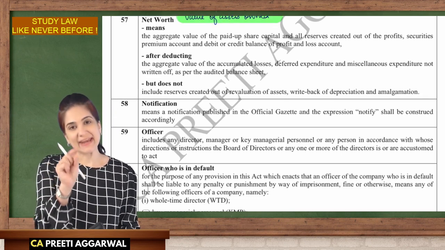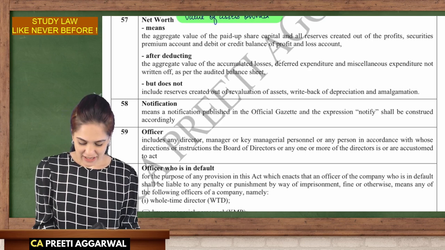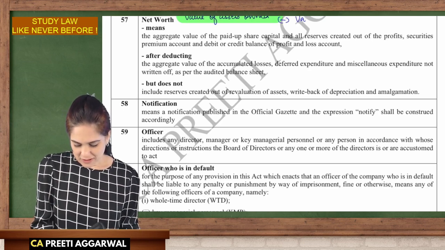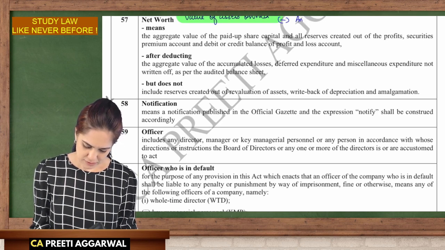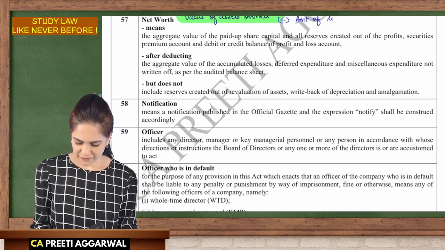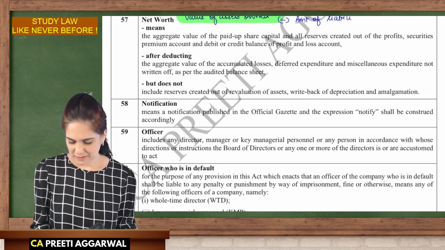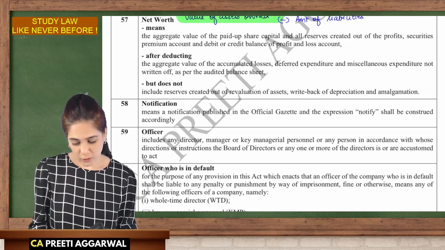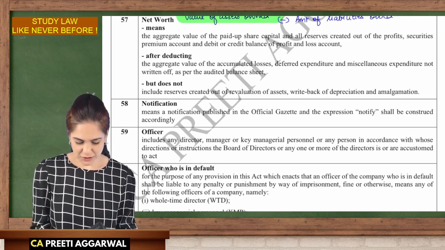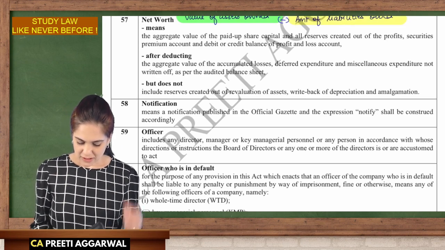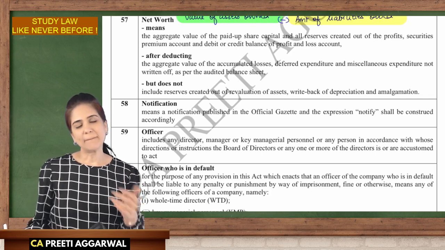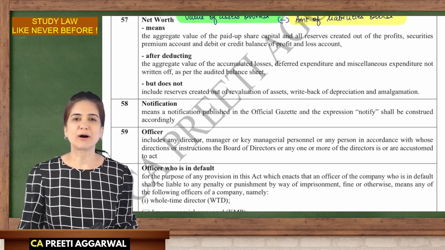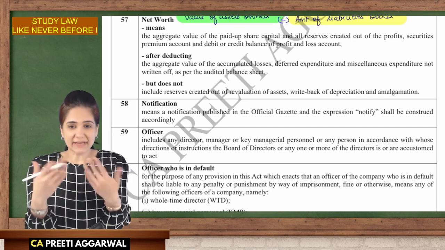And because it is net, it means you will reduce the amount. You can write not the value, but the amount of liabilities owed. Okay, so did you understand what we are writing? The value of assets owned minus the value or the amount of liabilities owed that I need to pay.